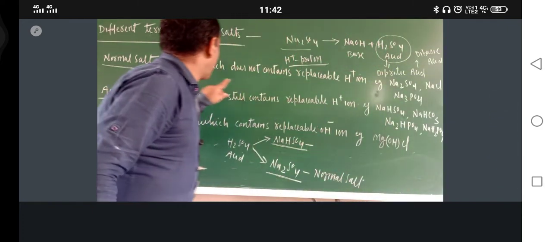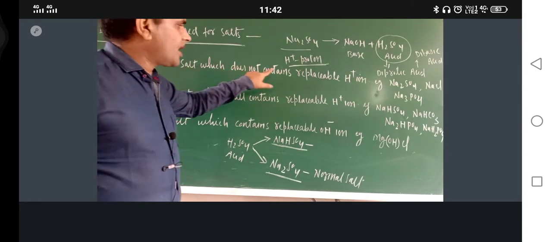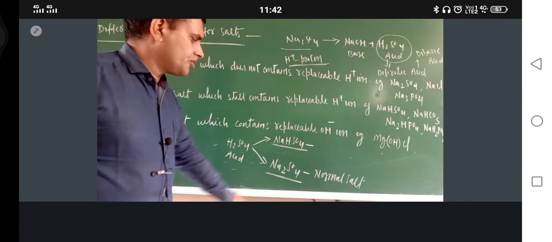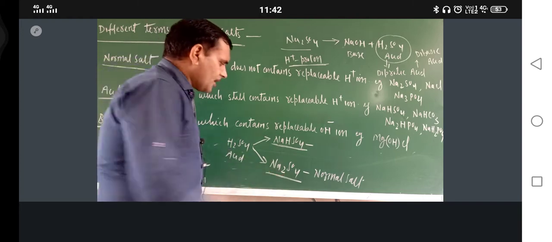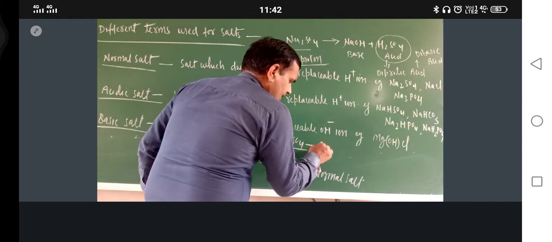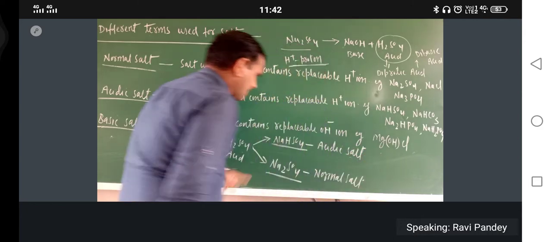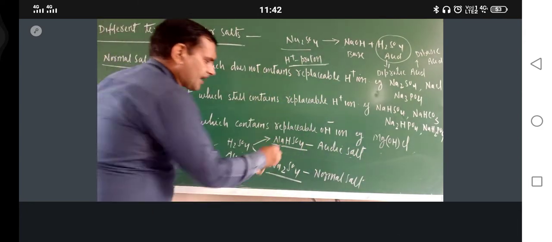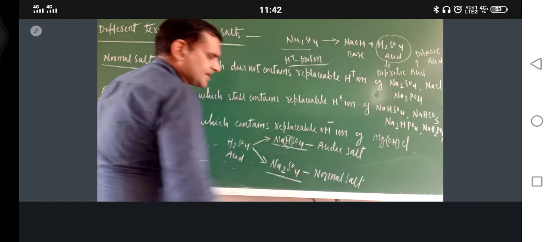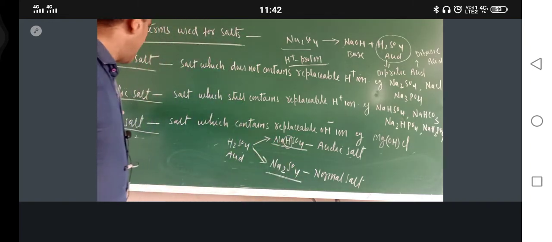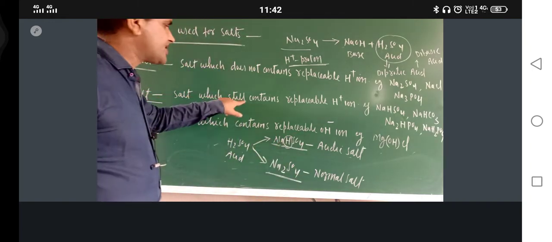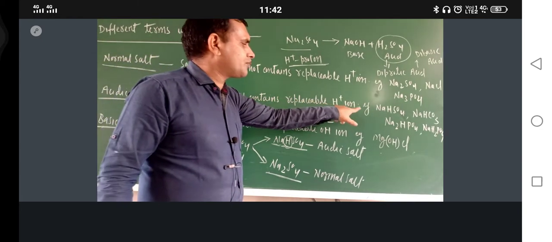So this is normal salt. What is the meaning of normal salt? Salt which does not contain replaceable H positive ion. What is this one? This is acidic salt. Why is it acidic salt? Because still one replaceable hydrogen is there. So acidic salt means salt which still contains replaceable H positive ion.